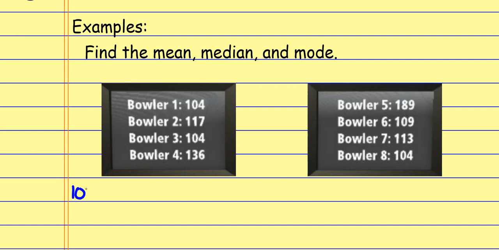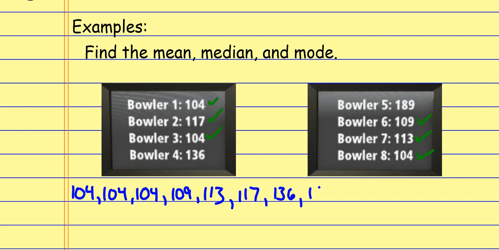So I've got a 104 as the smallest, and it looks like I have another one of those and another one of those. An easy way to stay organized is to put little marks next to each of these as you get them. See, I'm putting little check marks there; put little dots, or do whatever you need to mark. What I wouldn't do is cross them out, in case for some reason I need to still read that value. So it looks like I get a 109 next. And then after the 109, the 113. And then the 117. And then the 136.